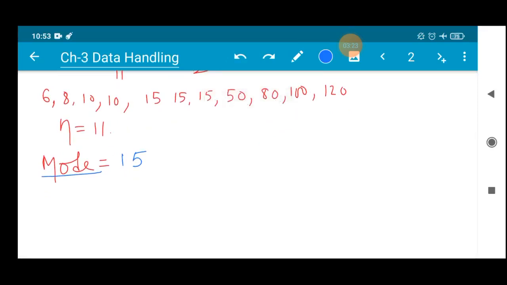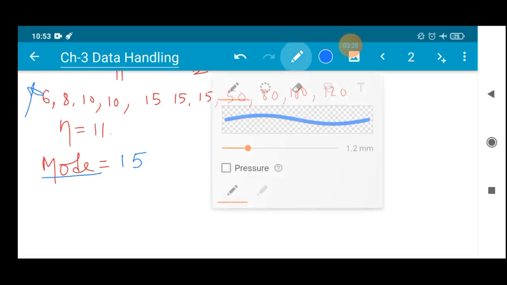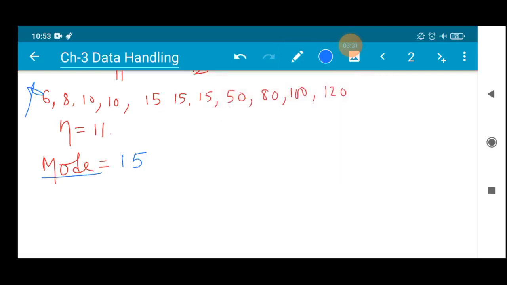Alright students, I hope you have understood this. The sum is very easy. Just you have to understand and remember, whenever you are solving such problems for mode and median, you have to arrange the given data in ascending or descending order. Okay, so let's find out the median now.